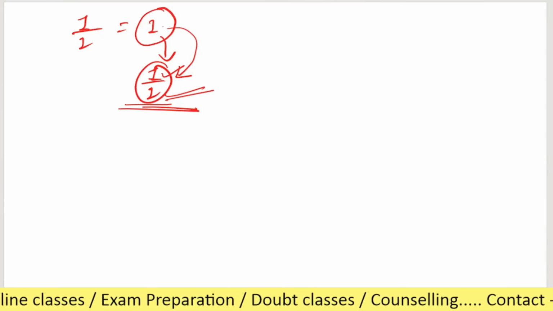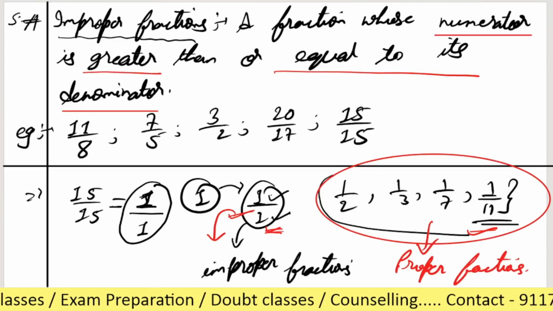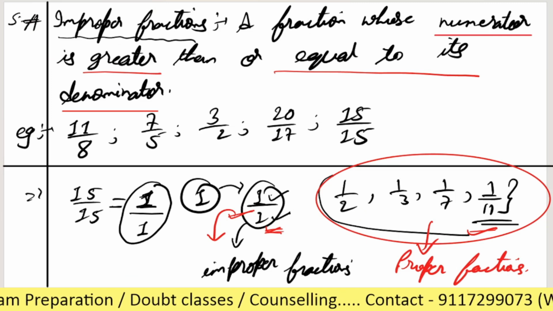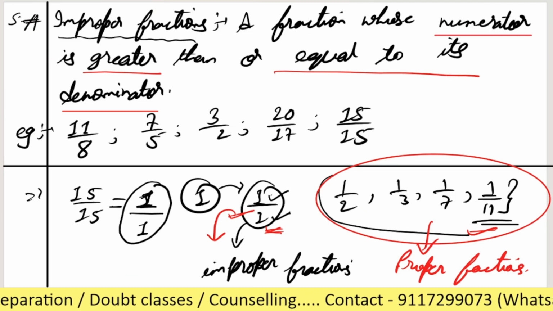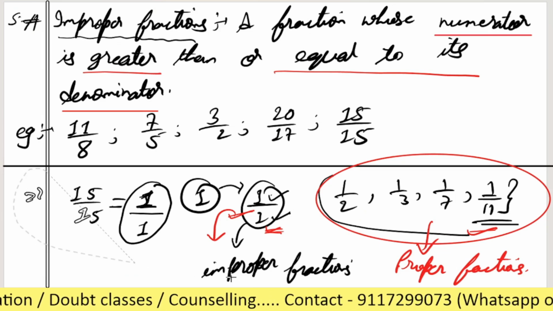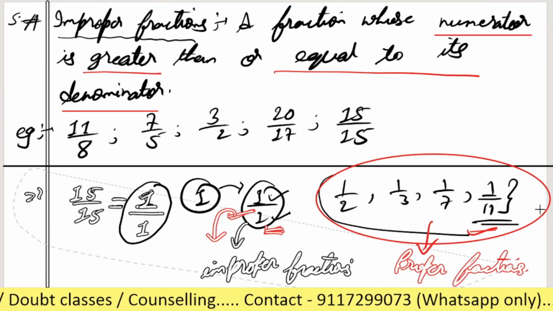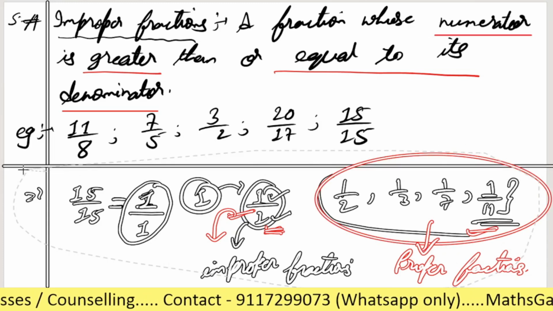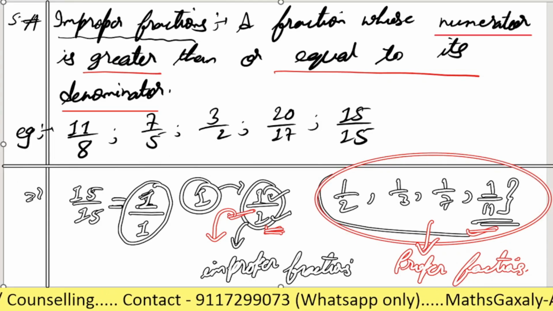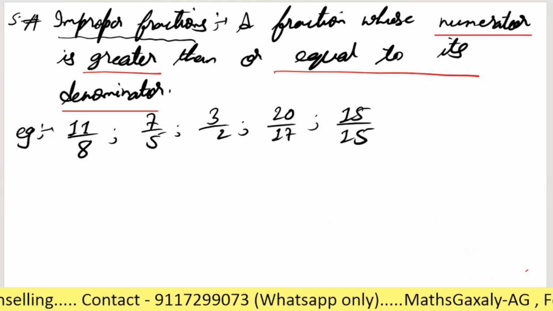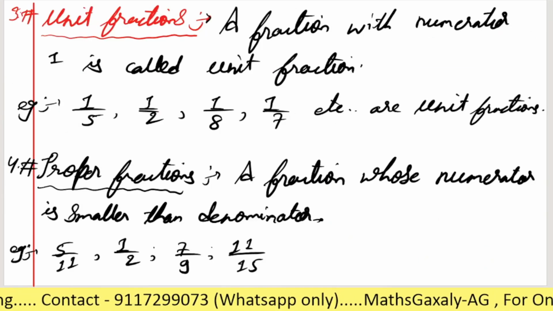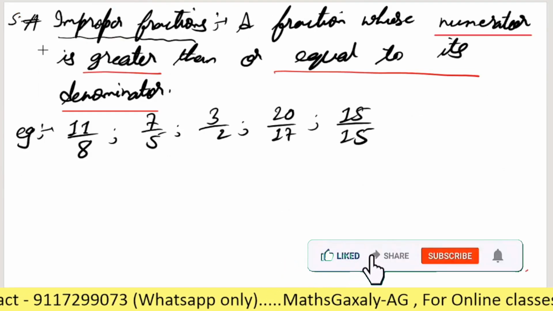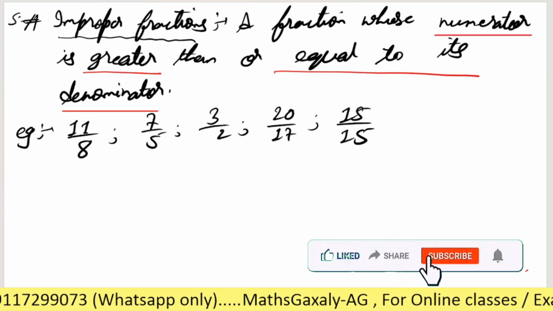Any doubt? No, sir, no doubt. Then first note down proper fraction and then note down improper fraction. And no need to note down all these points. These are just for explanation. Is it clear? So please note down first proper fraction. When you are done, then please tell me. I will scroll for the improper fraction. Okay? Yes, sir. Please do it.